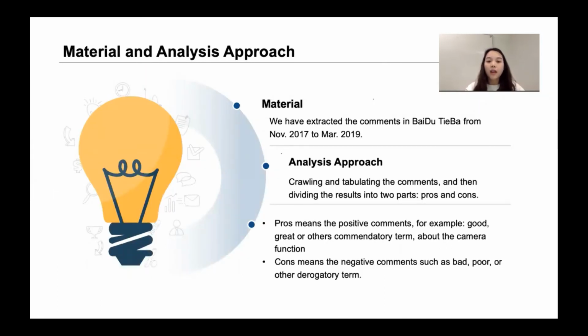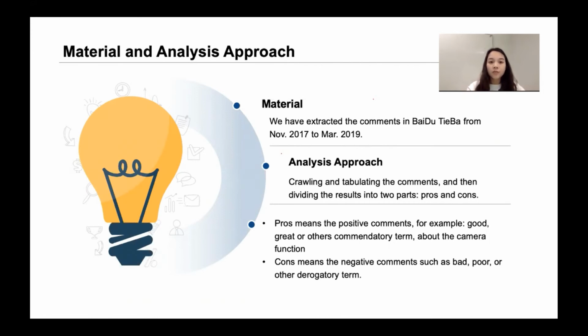We have extracted the comments in Baidu Tieba from November 2017 to March 2019. The analysis approach is crawling the comments and then dividing the results into two parts, pros and cons. Pros means positive comments, for example, good, great, and other commendatory terms about the camera function. Cons means negative comments such as bad, poor, or other terms.